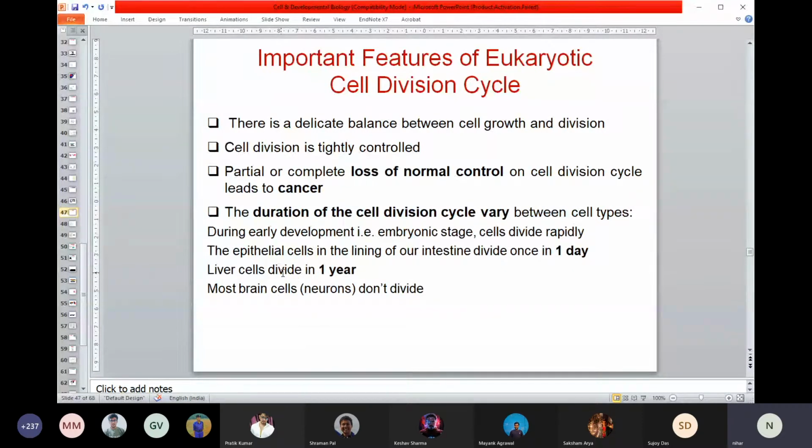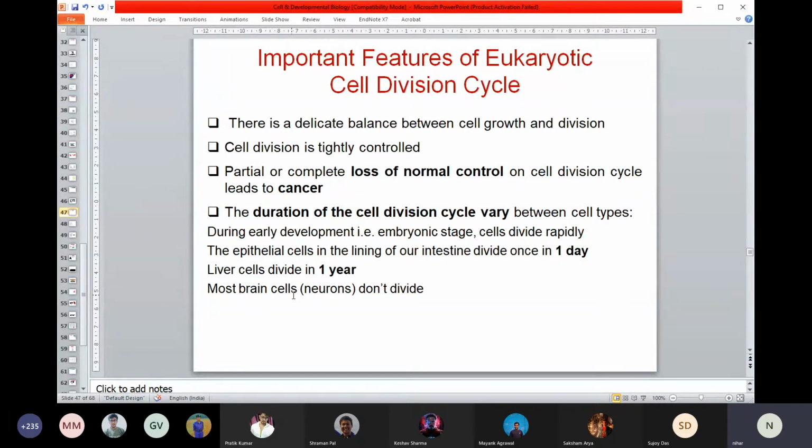So this is a normal scenario when you don't really require more liver cells. The liver is optimally there and the liver is intact. So in those circumstances, probably one cell will divide into 2 cells, and that will take about 1 year. And if you think of your brain, we all know that neurons don't divide. Of course, what I told you is not really correct. They divide, but it sometimes takes several years.